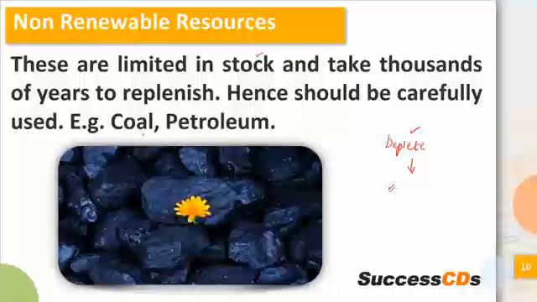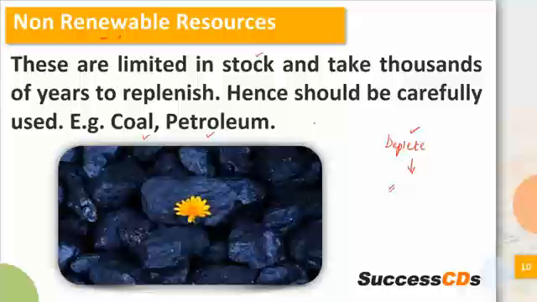For example coal, petroleum. अब इतनी कार्स चलती हैं, the way we are using petroleum, the day is not far when it will deplete and then we will not have any more petroleum left for the future generations. So non-renewable, as the name says, इनको renew करना बहुत मुश्किल होता है. It is very difficult to bring back their quantity if we don't use it in a cautious manner or in a careful manner.